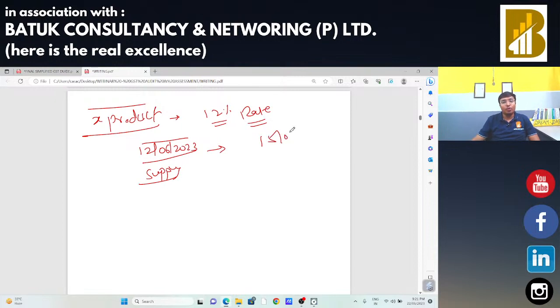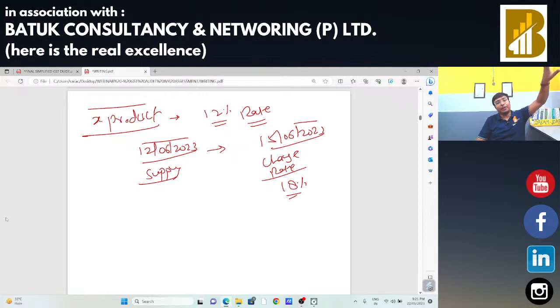On 15th June 2023, there is a change in rate, and the new rate is 18%. Old rate was 12%, new rate is 18%. I had made the supply on 12th June, and on 15th June there is a change of rate.